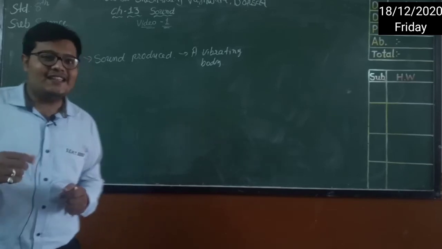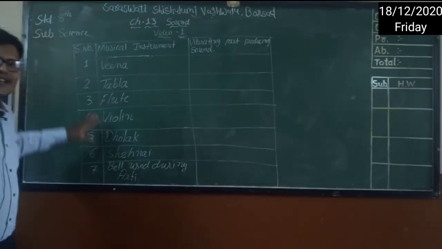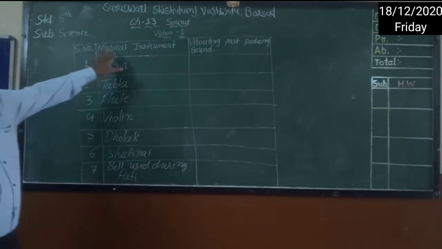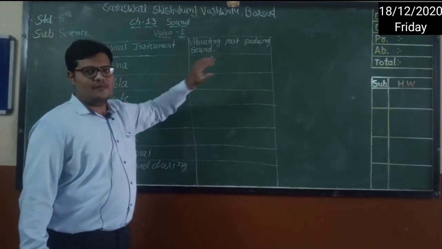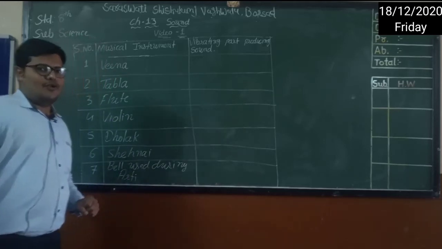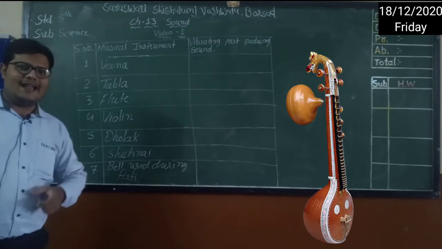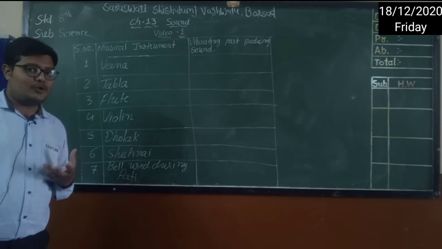For that, see this table. Here you can see musical instruments, and we will write the instrument name and the vibrating part which produces the sound. We are going to write here parts that vibrate and produce the sound. Now see here, first one, veena. I hope you have seen a veena, right? That veena has many wire strings which produce the sound.